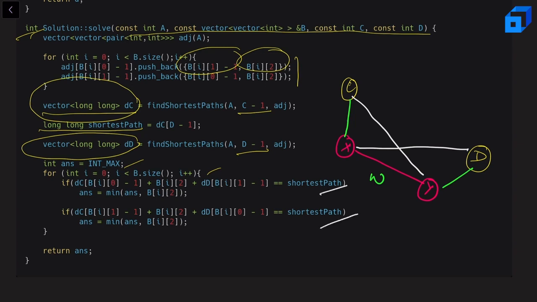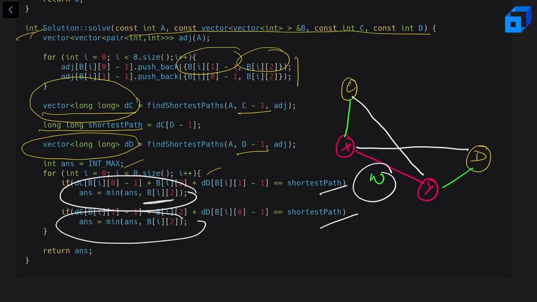If any one of these conditions is correct, then I am minimizing my answer with the weight of the current edge, that is W, right? So that's what I'm doing here. After that, I'll get the minimum answer in my answer variable and I can return that here. So that's how we can solve this problem quite easily.